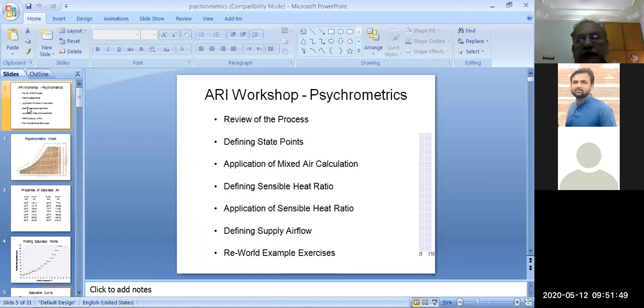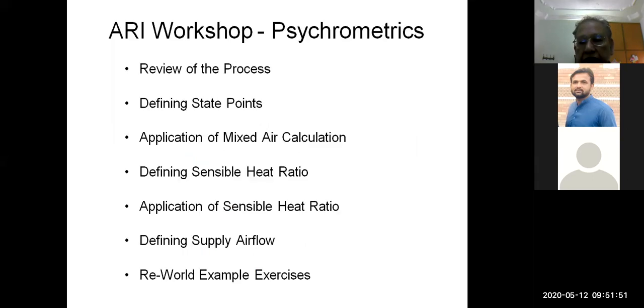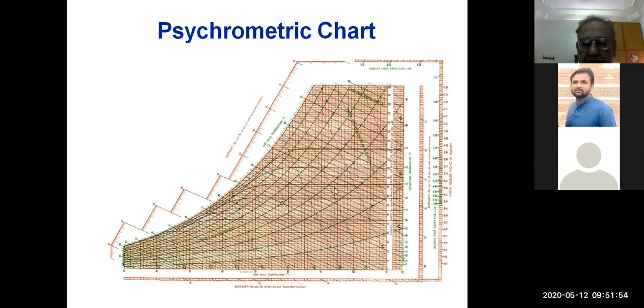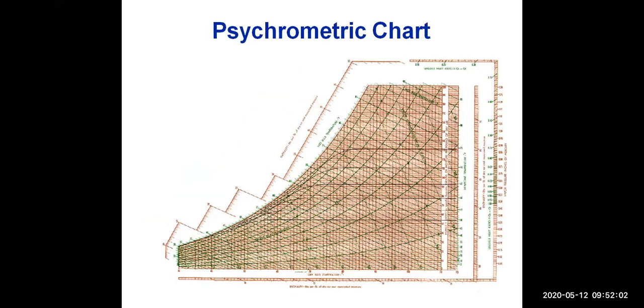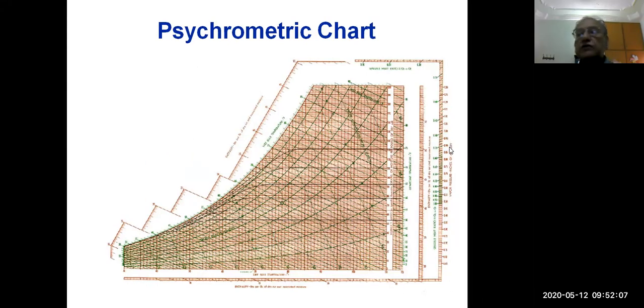Today we will continue the lecture on psychrometry. And that is a PowerPoint presentation in front of you. In this presentation, this is a very interesting presentation. This is the practical application of psychrometrics. Psychrometrics is a very useful tool for air conditioning calculation. Without it, you cannot do anything.